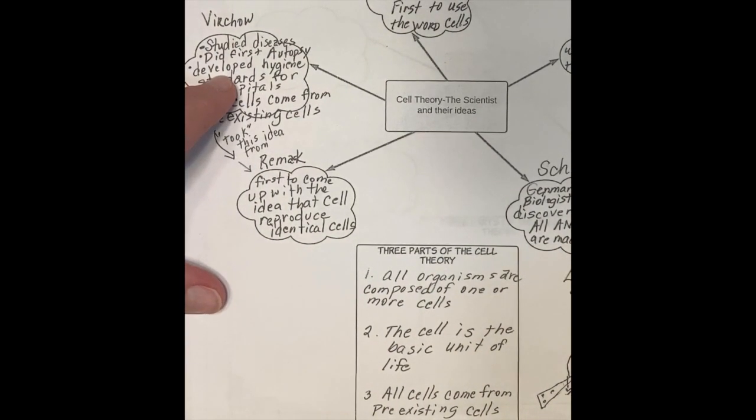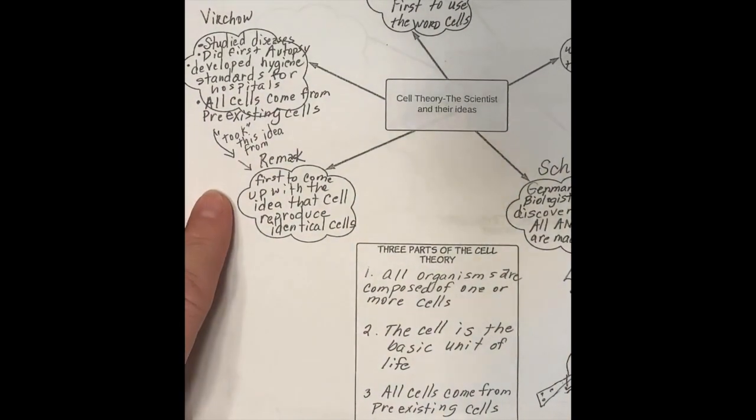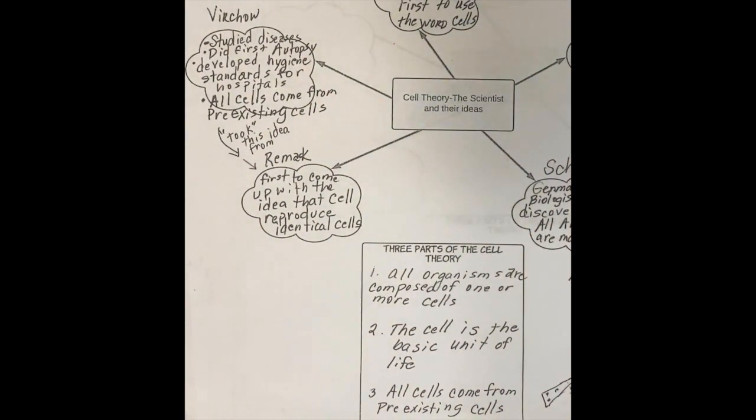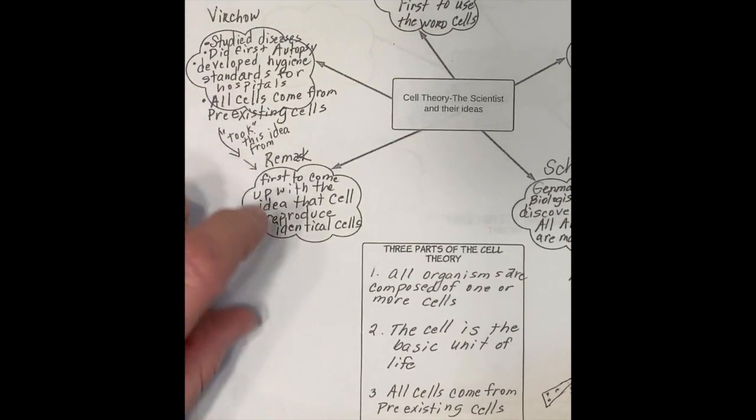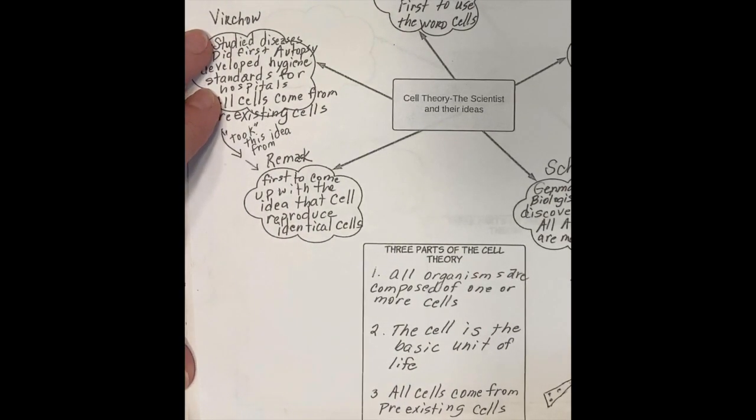Well, probably 100 years later, Rudolf Virchow was studying tuberculosis and diseases. He was a pathologist who did a lot of work in the hospitals and studying how people spread diseases, like how did everybody in the same family catch the disease. Now, today we know that things are contagious, that we can pass on a disease by our saliva or blood or mucus and things like that. But back then they didn't know that. They thought things spontaneously developed. Well, he was coming up with the idea, but he had not completely developed the idea of how they reproduced or how they were spread.